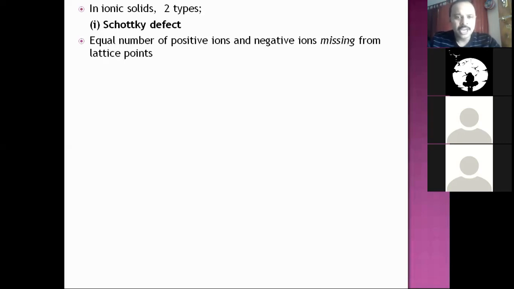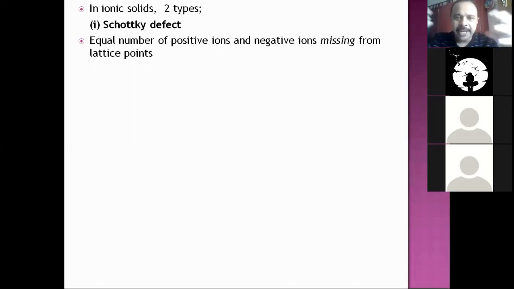Now the question is, why equal number? Some 10 negative ions and 5 positive ions can be missing, or only positive ions can be missing, or only negative ions can be missing. No. So why are equal numbers of positive and negative ions missing here? Any reason as you can guess? The stoichiometry will be affected. Okay. That is one thing, Mr. Vinay. So stoichiometry will be affected. That's fine. Apart from that, since it is an ionic solid, electrical neutrality is the main concern.